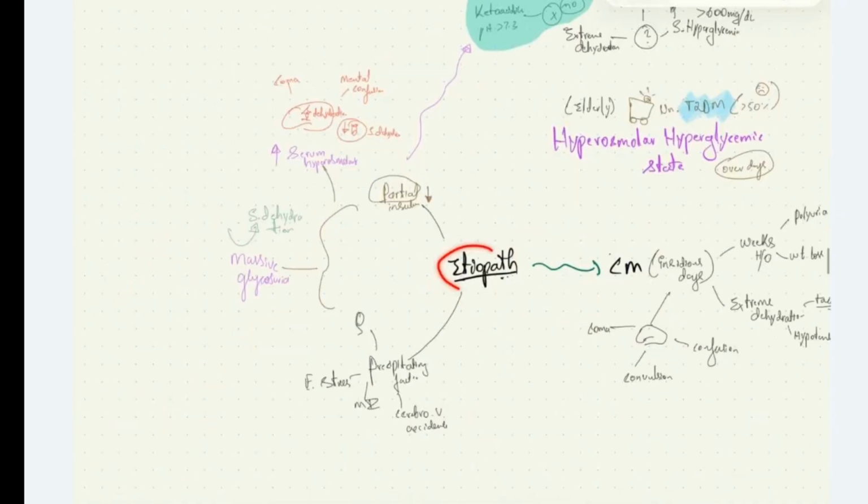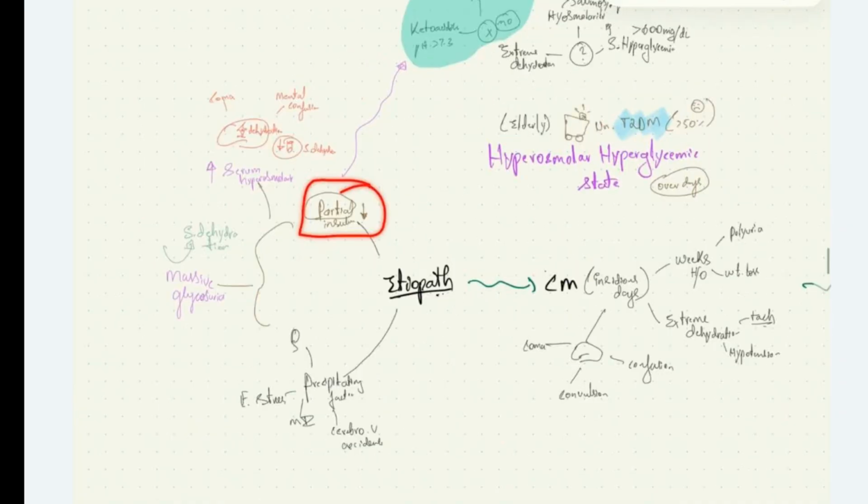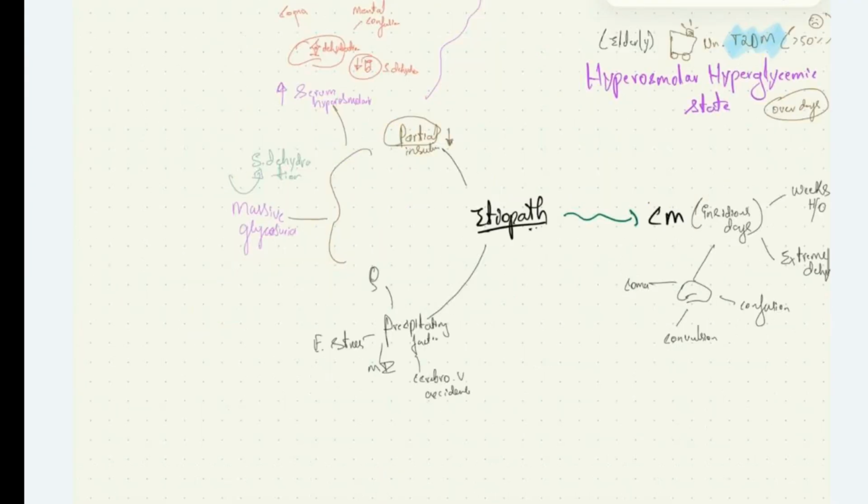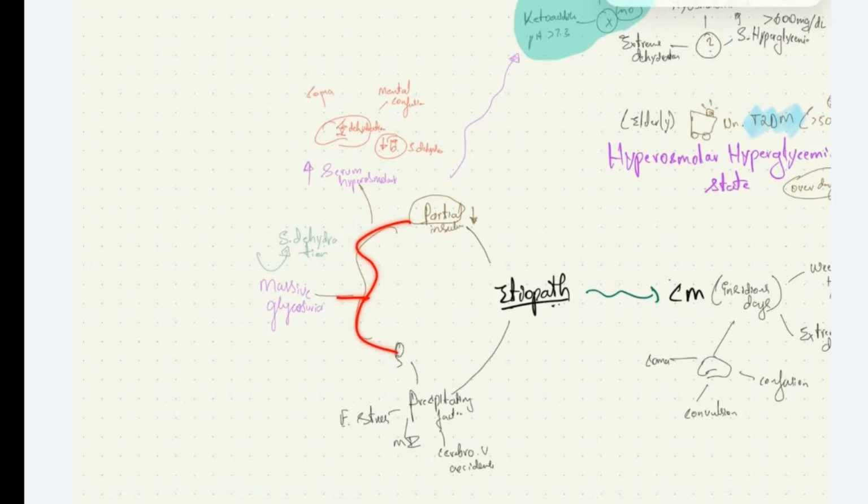What is the etiopathophysiology of this hyperosmolar hyperglycemic state? Here we see partial insulin deficiency. Due to partial insulin deficiency, we don't see ketoacidosis and hyperketonemia. Along with partial insulin deficiency, we have precipitating factors like infections, emotional stress, MI, or cerebrovascular accidents. These two lead to a marked increase in glucose levels, up to 600 milligram per deciliter.